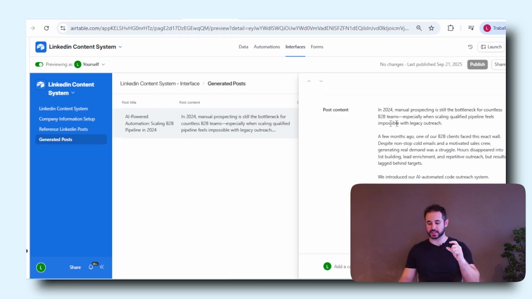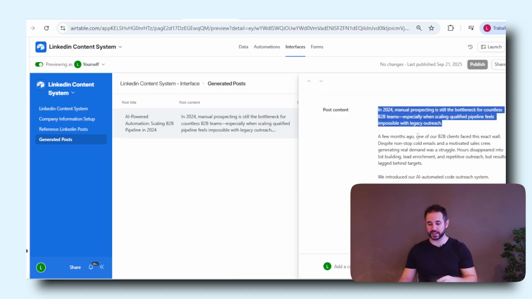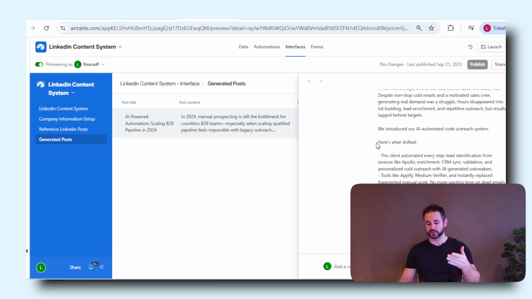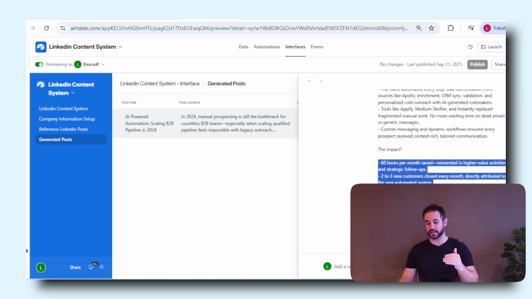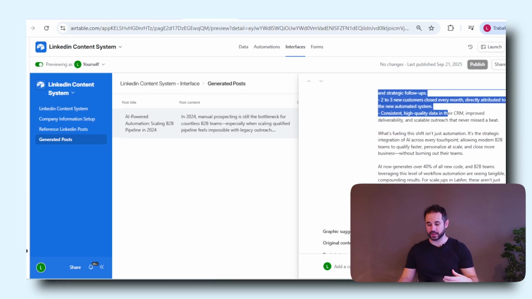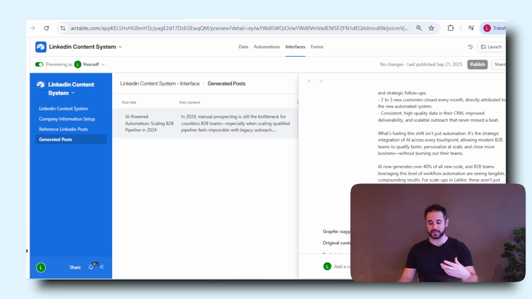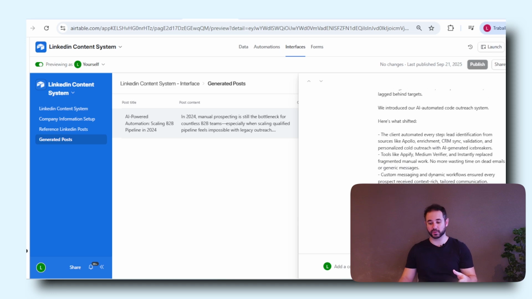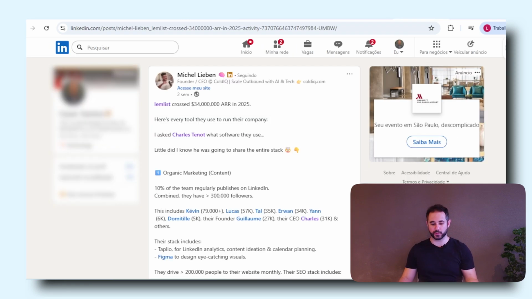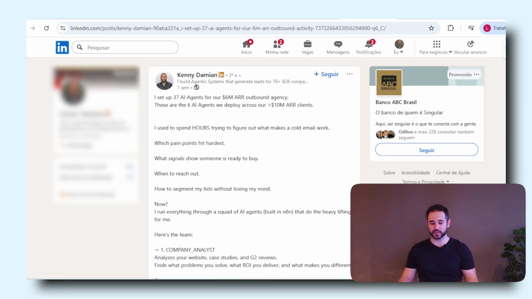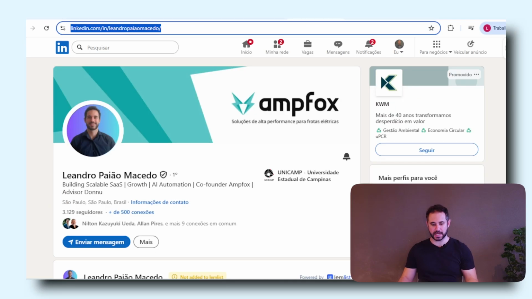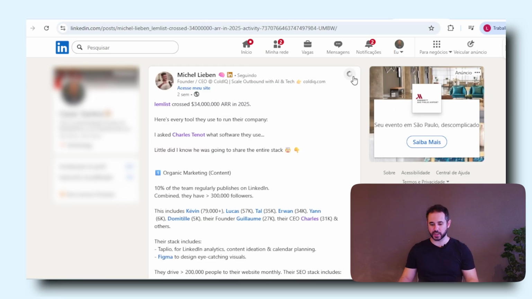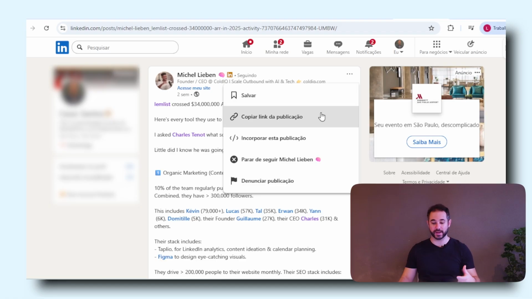So it's with short phrases, short paragraphs, shows specific ways, and gives some specific numbers on the impact that this system brought to customers. And of course, we can come in here and make some edits before I actually go and post this, but the post is 80% done, right? And what we could also do is get maybe another post as a reference. So let me get maybe this post in here and use it as a reference to create new content.